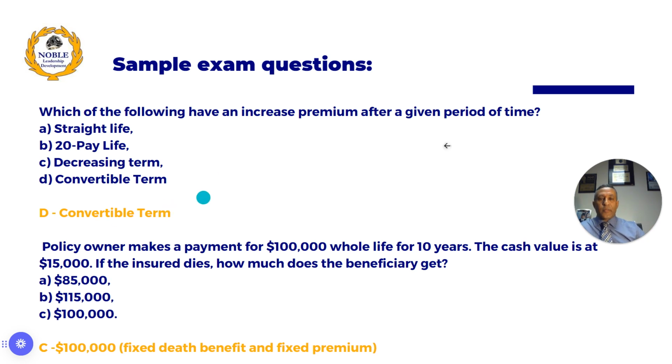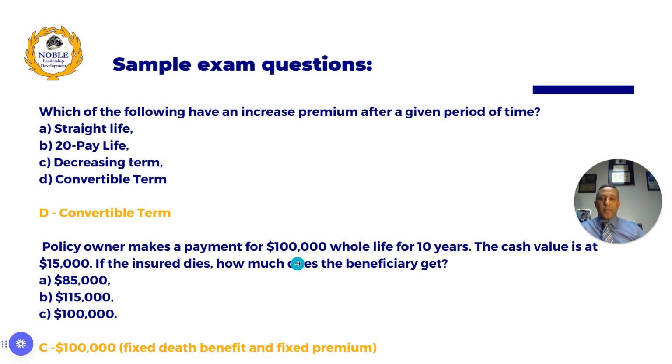Convertible term has a premium that is going to increase. The same thing, renewable term has an increased premium. Every time you renew it, you end up with more premium. But straight life has a fixed premium, so that pertains to a whole life, right?